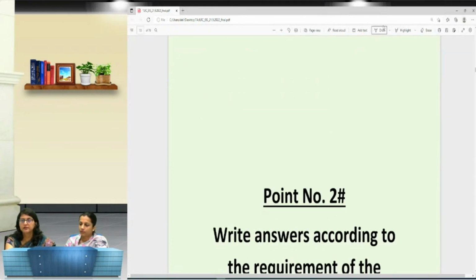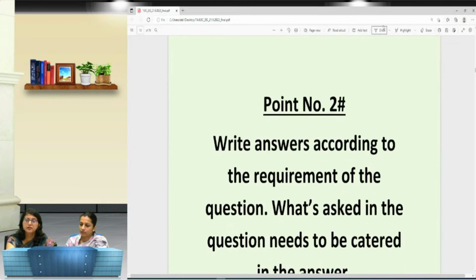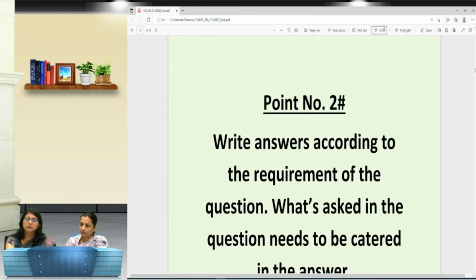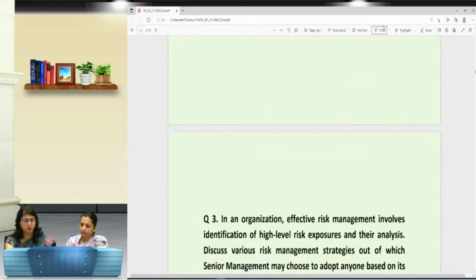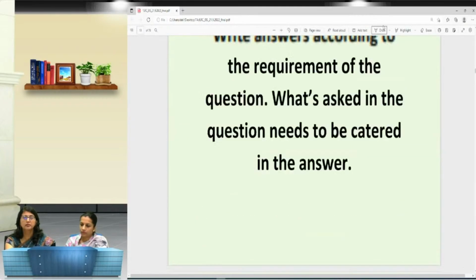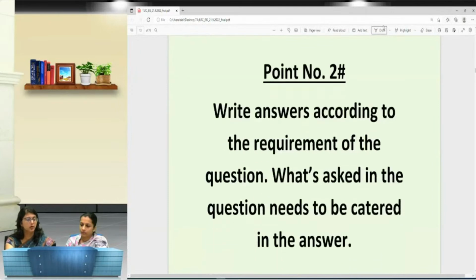Very well said. So we will be floating certain questions wherein we would be talking about all the possibilities through which a question can be posed to you. So you need to have an understanding of all this. Now the point number 2. Point number 2 says write the answer according to the requirement of the question. What is asked in the question needs to be catered within the answer.